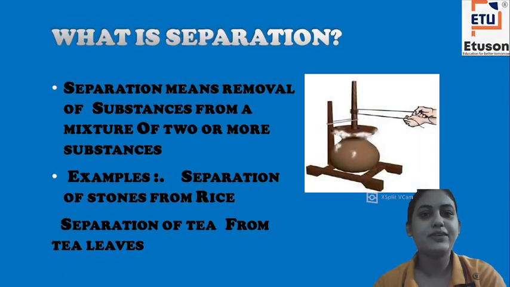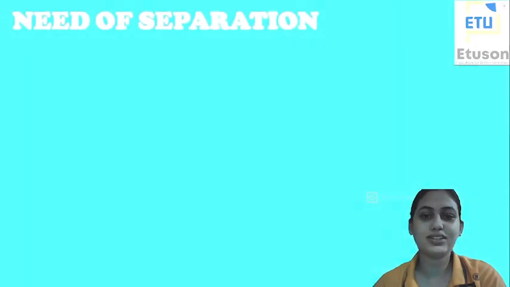Next, we will see what separation is. Separation means removal of substances from a mixture of two or more substances that we just studied. When we remove the pebbles from the rice, that is the process of separation. So separation includes many processes. Examples: separation of stones from rice, separation of tea from tea leaves. We have to remove the unwanted substances, or in some cases useless or harmful substances. So this is what separation is about.